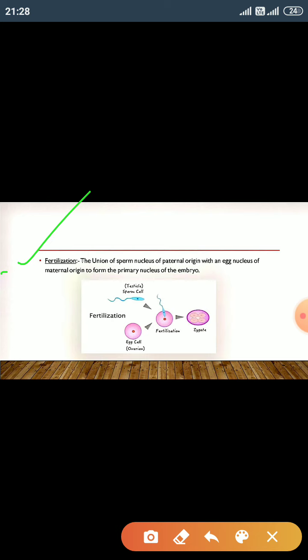First we discuss the fertilization. The fusion of the male gamete and female gamete to form the zygote is known as fertilization. The gametes are haploid in nature and the zygote is diploid in nature. It can also be defined as the union of the paternal origin sperm nucleus with the maternal origin ovum nucleus to form the primary nucleus of the embryo. There are various definitions.